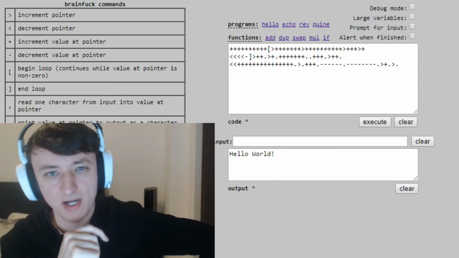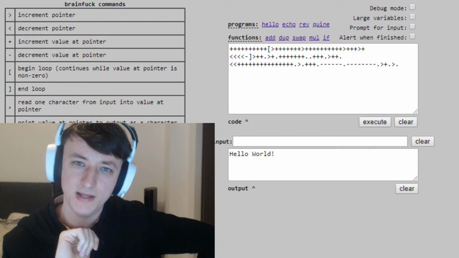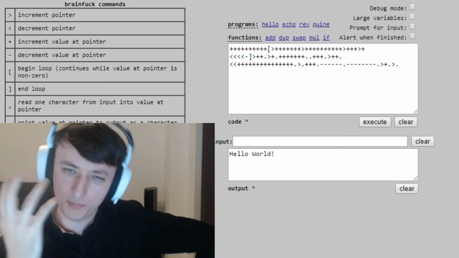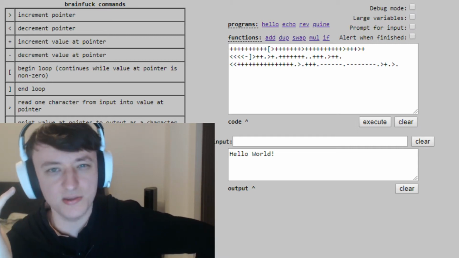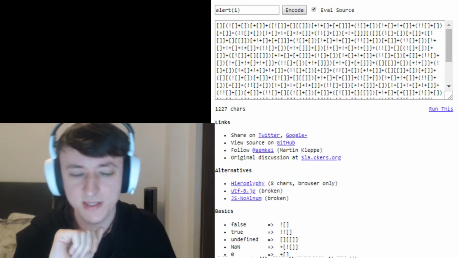This is Brainfuck. It's an entirely esoteric programming language that is pretty much used for nothing other than just to show off how big your programming balls are, and also to just get you thinking in a different kind of way when it comes to programming. And in contrast, this is JavaScript.